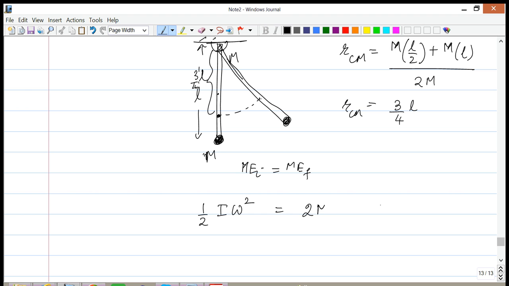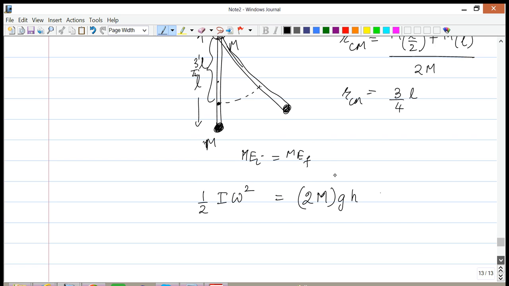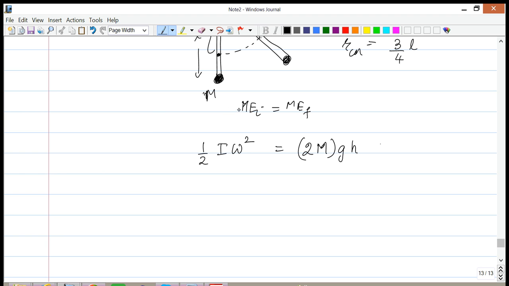The total mass is 2m times g times h. And h itself, if you recall, is going to be equal to 3/4 L times 1 minus cosine of theta. If you do not remember how to get this, just draw a triangle there and make sure that you obtain this result.